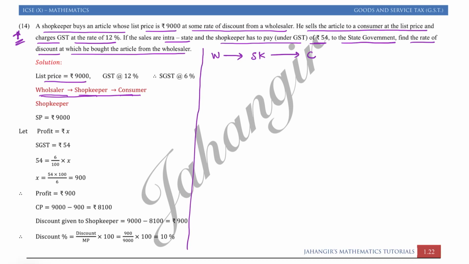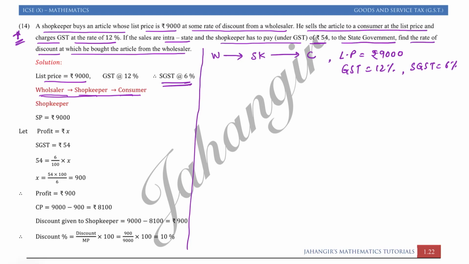List price is rupees 9000 as it is given, and GST is 12%. So since the sale is intrastate, SGST will be 6%.